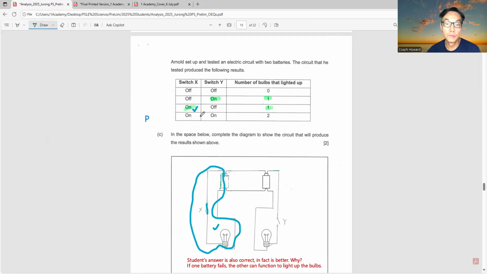Let's say you turn on both, 1 and 2. So similarly, you close this. So again, this part will form a closed circuit with this independently.